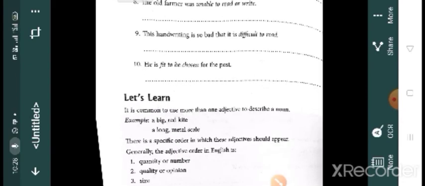And children, one more thing: you can't find all these types of adjectives in the brackets, quantity, quality, opinion, size, age, shape, color, proper adjective, purpose or qualifier. You can't find all these types in your textbook. Only two or three, and from that you have to make the order.